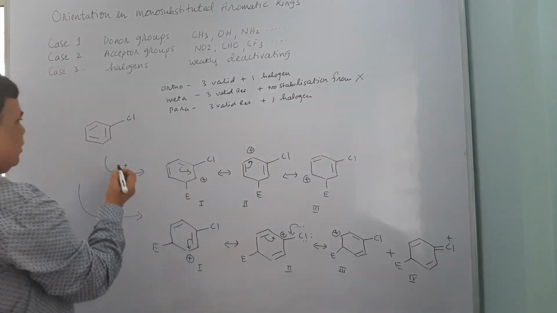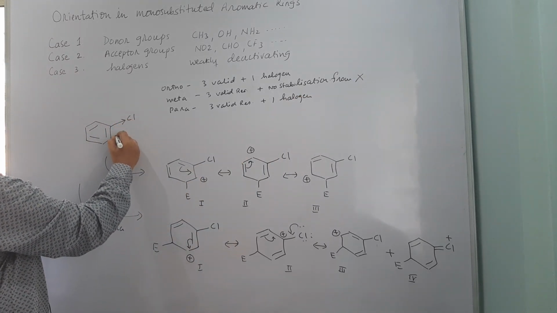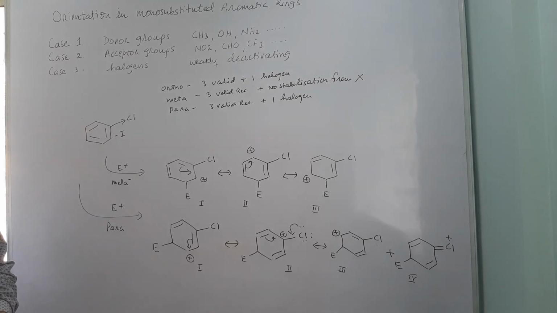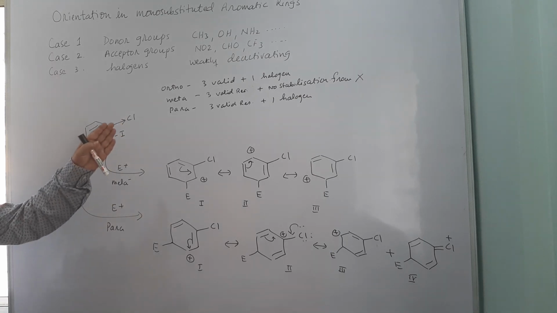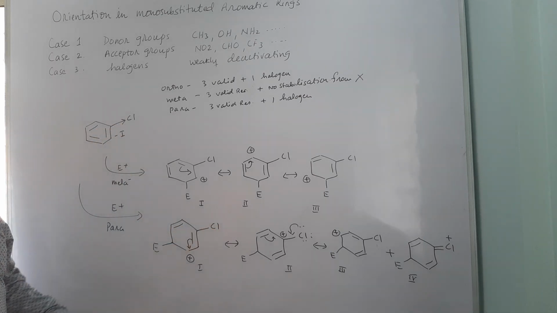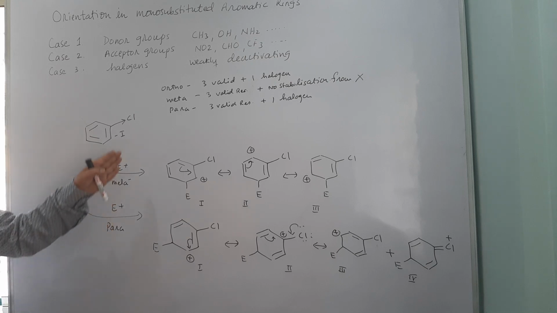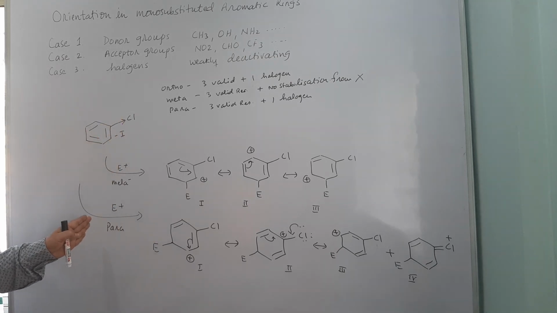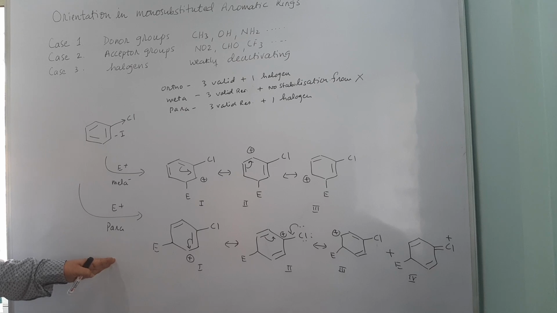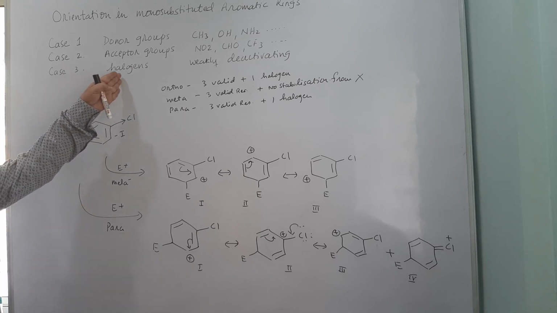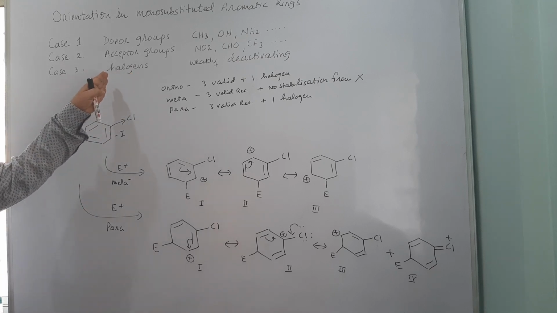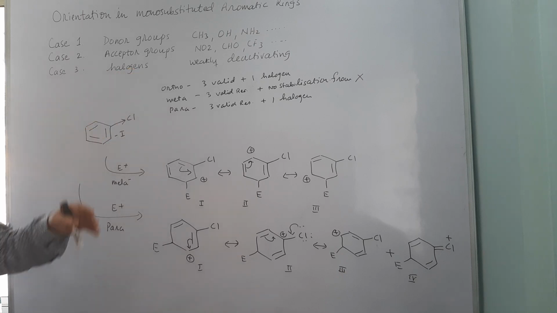So naturally when halogen is exerting minus I effect, the reactivity of benzene ring would be less, but because of the unshared electron pair which are useful in stabilizing the arenium ion intermediate by the virtue of resonance effect, the resonance effect is predominant here, and that's why halogens are known as ortho-para directing group, although they are weakly deactivating groups.